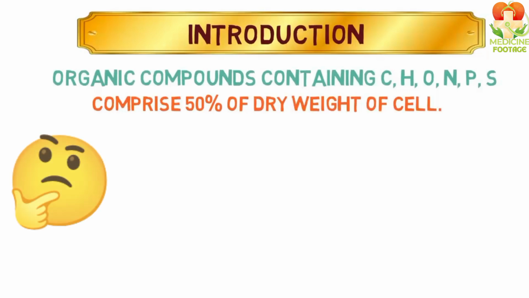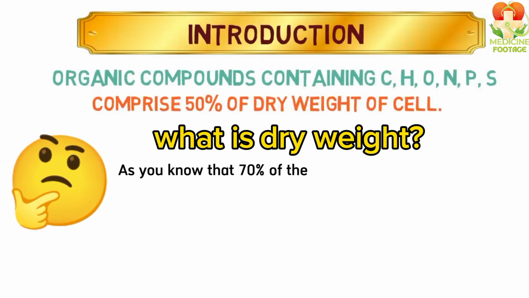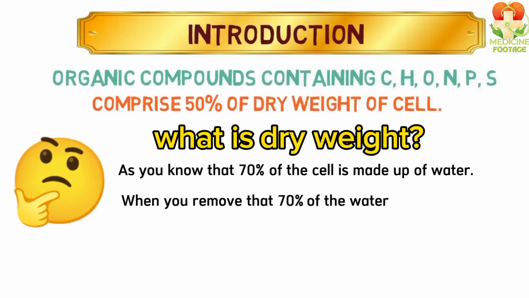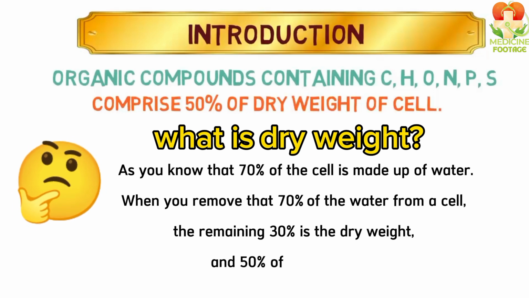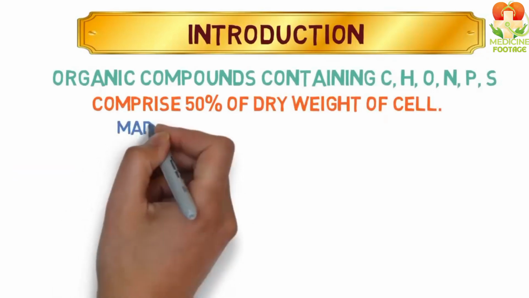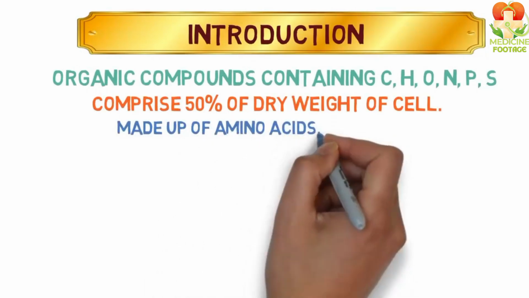Now, you might be thinking, what is dry weight? As you know, 70% of the cell is made up of water. When you remove that 70% of the water from a cell, the remaining 30% is the dry weight, and 50% of this is protein. The building blocks of proteins are amino acids, which are known as the monomers of proteins.